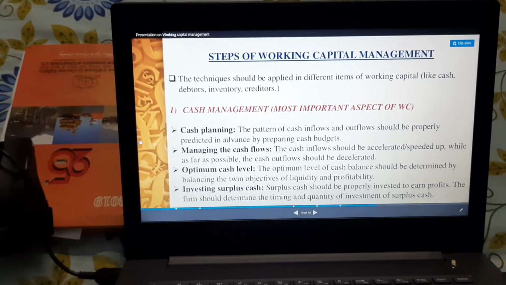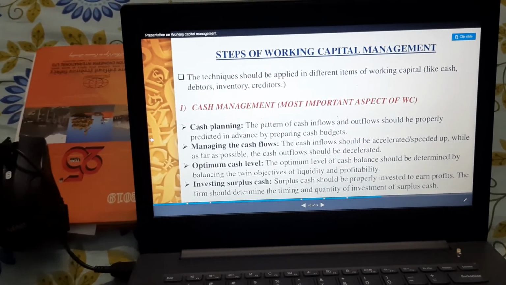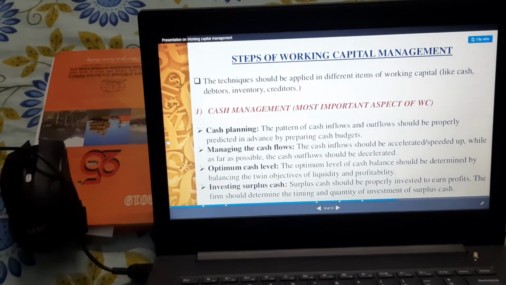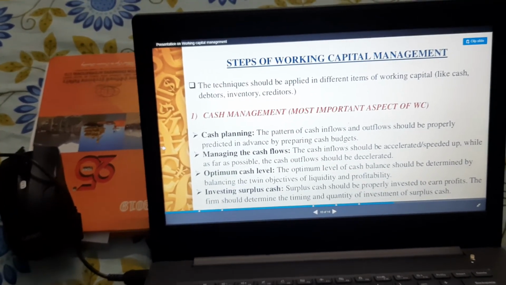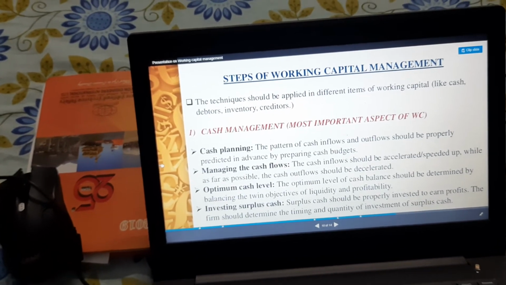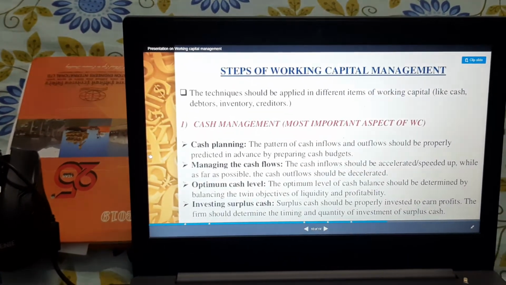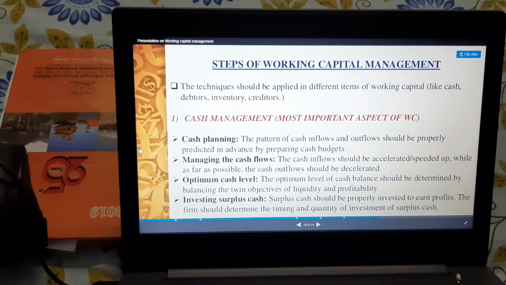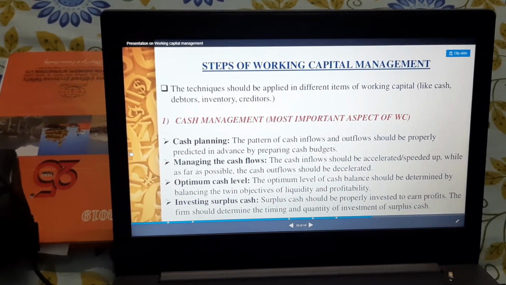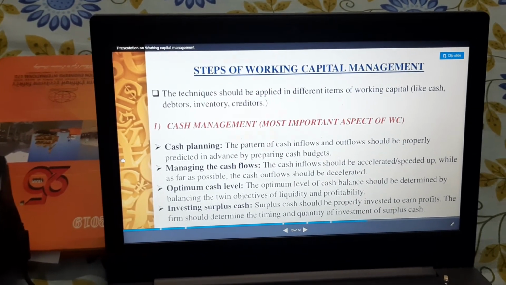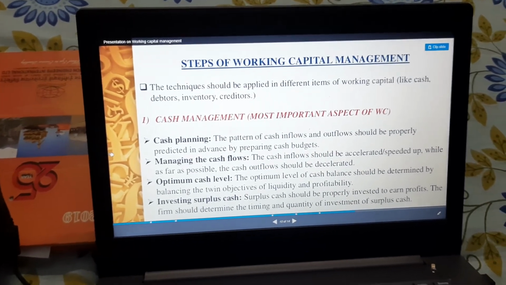Now moving on, the steps of working capital management. The techniques that should be applied to different items of current working capital, like cash and debtors, are: first is cash management, the most important aspect of working capital. For cash management, we need cash planning, management of cash flow, the optimum cash level, and investment in surplus cash.